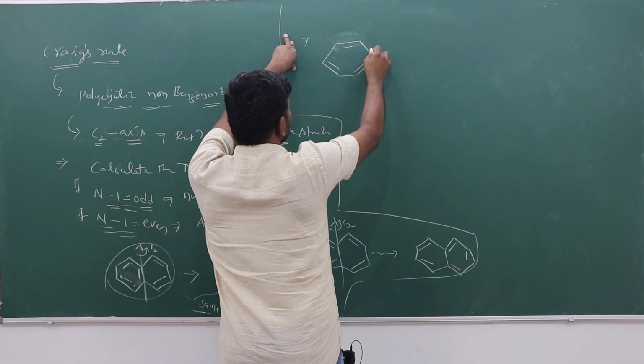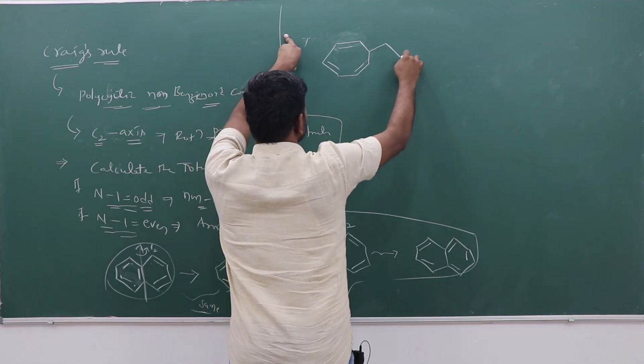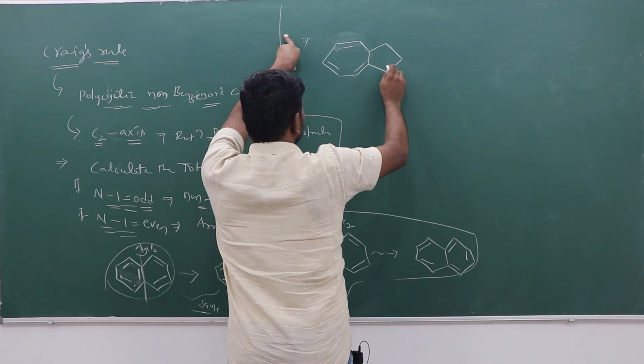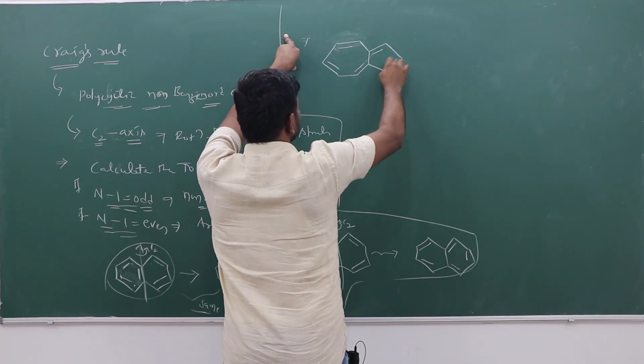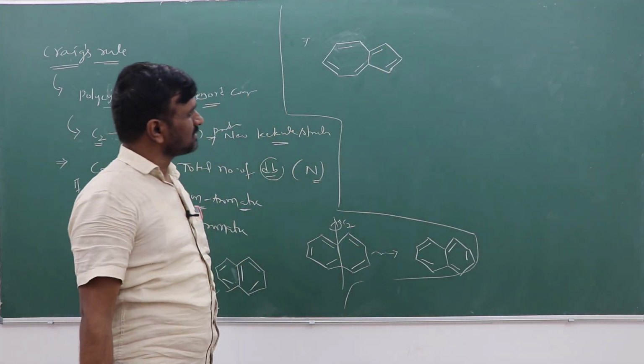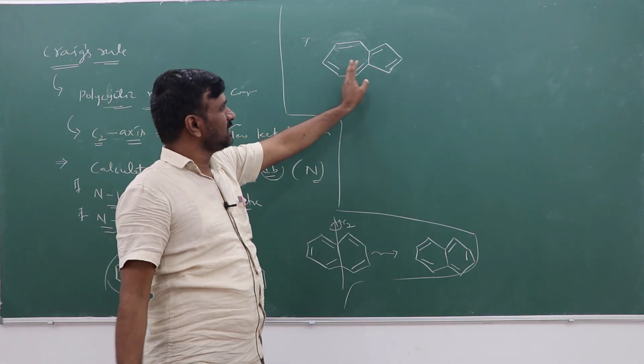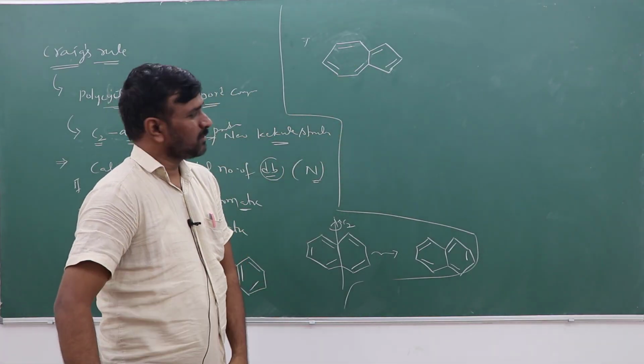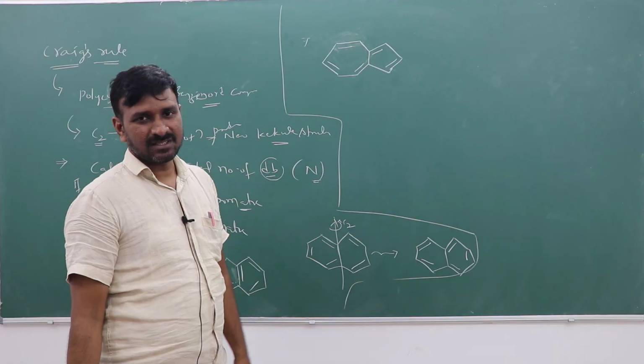If it is, you select it. Here conjugation is there. Conjugation is not interrupted. There is a 5-membered ring and a 7-membered ring.